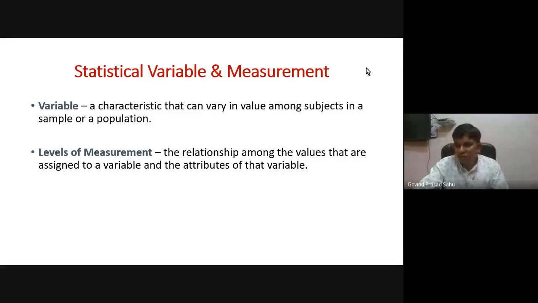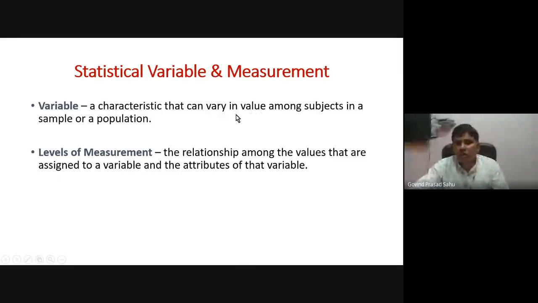So let us discuss the first one. What is actually a variable? A variable is a characteristic that can vary in value among subjects in a sample or population. So what does it mean? For example, as we discussed in this group of participants, if we talk about experience, teaching experience in years, that is one type of characteristic, and that will vary in value.